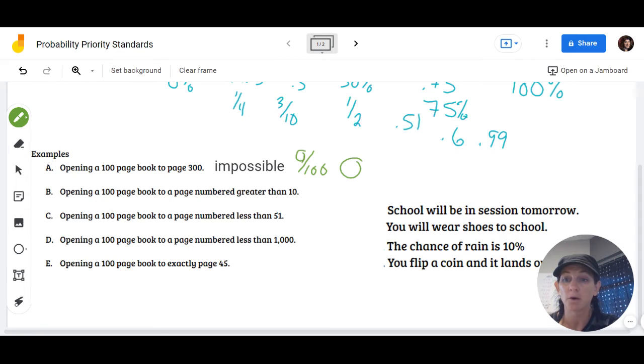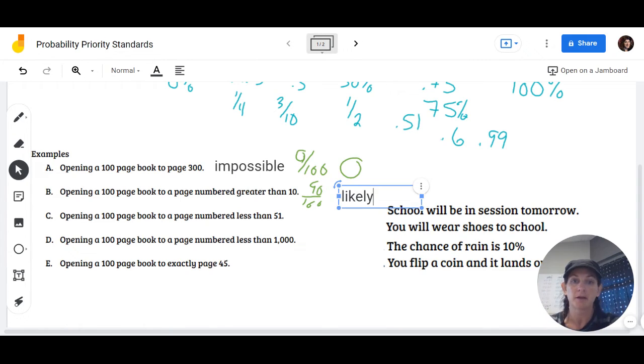What about opening a 100-page book to a page numbered greater than 10? Think about how many pages are numbered greater than 10 in a 100-page book. Well, we would have 90 of those. So our fraction here would be 90 out of 100, which is the same thing as 9/10. And that means it would be likely, very, very likely, that we're going to open it up to a page greater than 10.